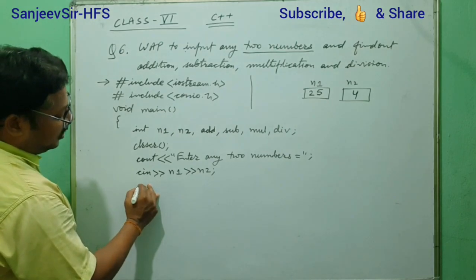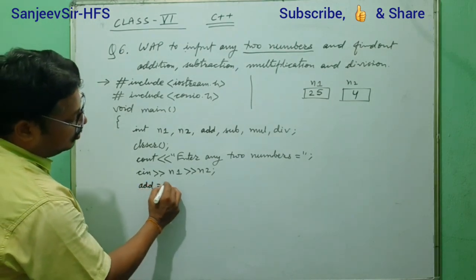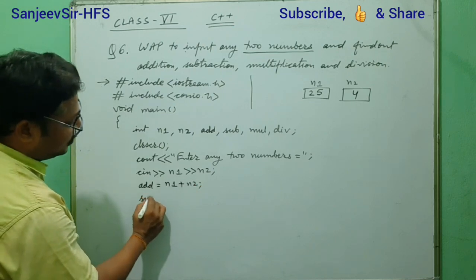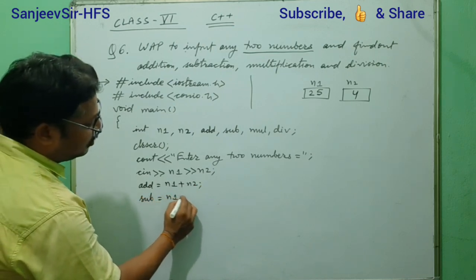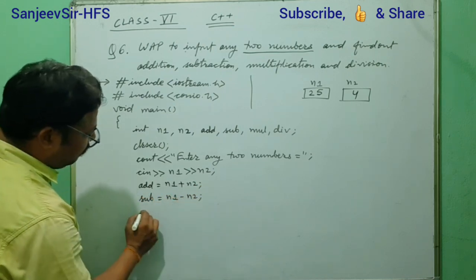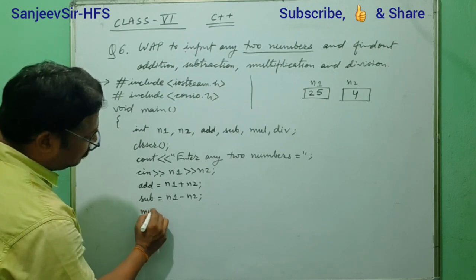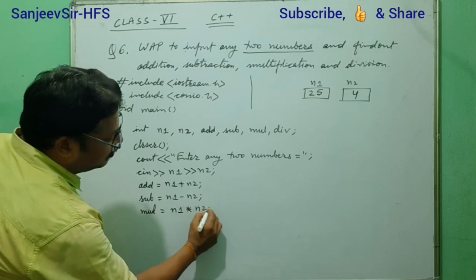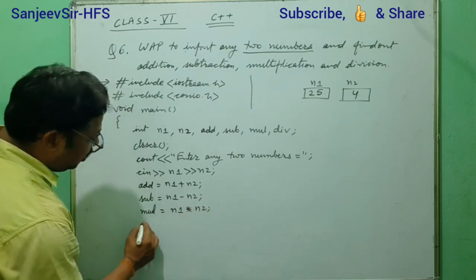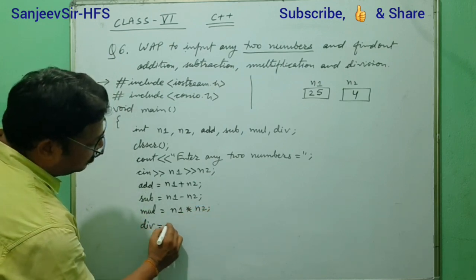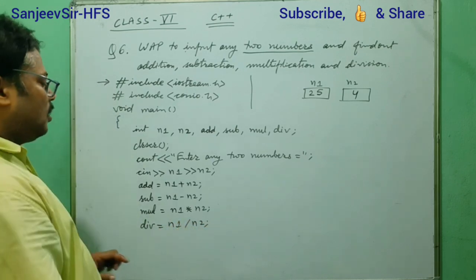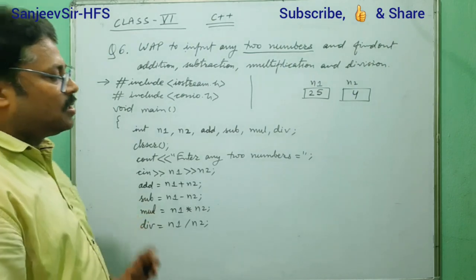Here we will write addition, add is equal to n1 plus n2. Here we will write subtraction, n1 minus n2. Here we will write multiplication, n1 multiply n2. Okay, and if we write here division, n1 slash n2. Okay, after that we will display the result.